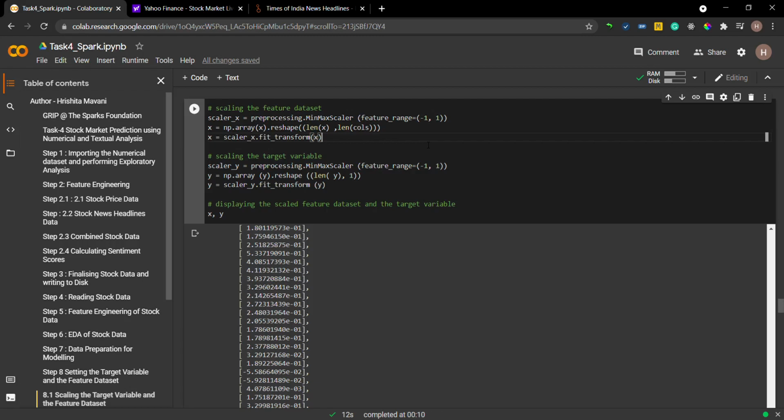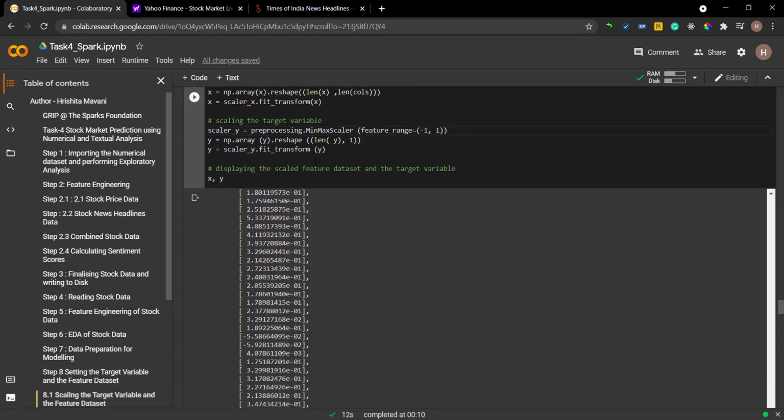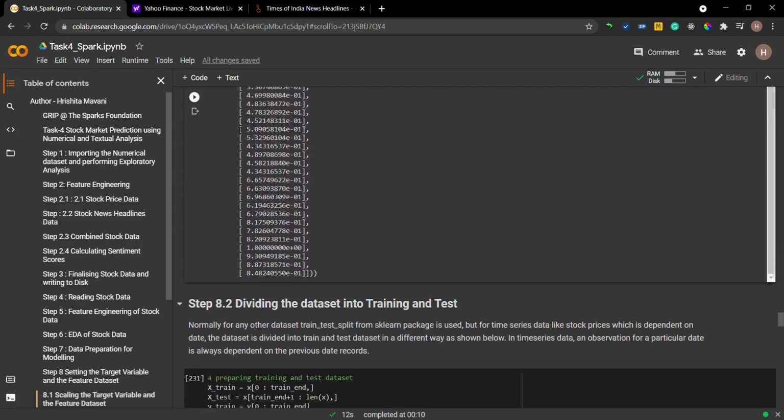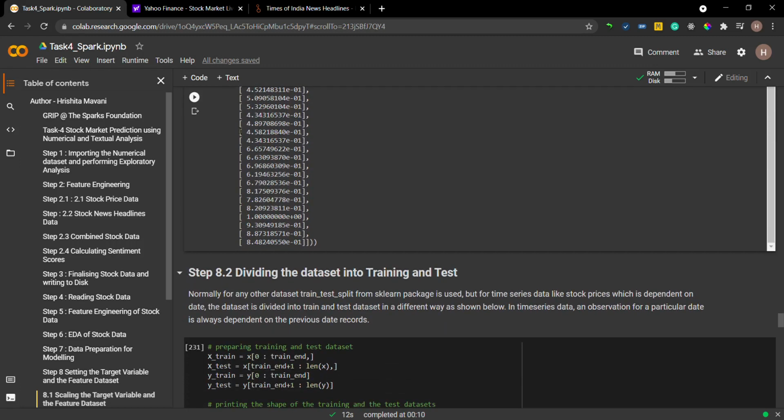I have used different scalers here. By different scalers I mean that I am using the same MinMaxScaler for both my target and feature dataset, but I have instantiated it using different names. For example, I have used the name scaler_x for the feature dataset and scaler_y for my target variable. This will be very useful later on while unscaling the target variable and feature dataset.